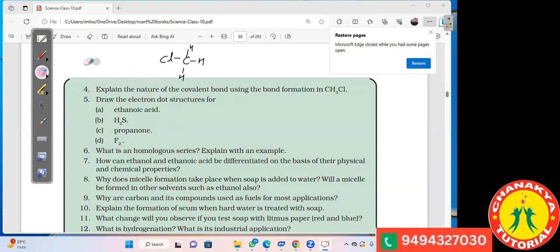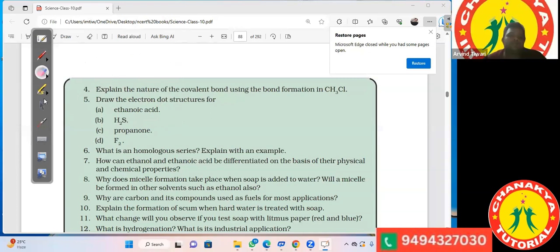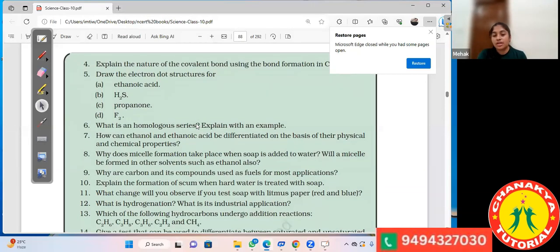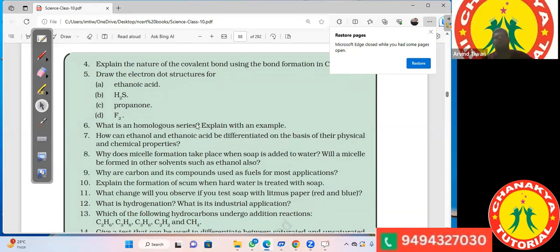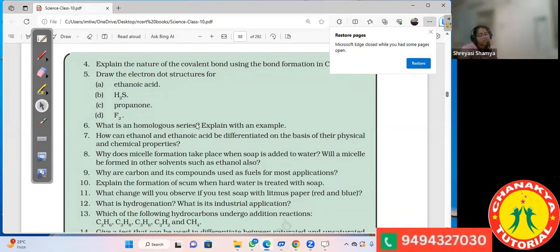Now, what are homologous series? Sir, the series of compounds which have the same functional groups. It is a series in which the carbon compounds are of one family, for example alkanes and alkynes.